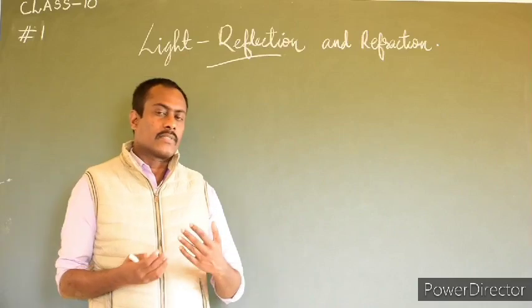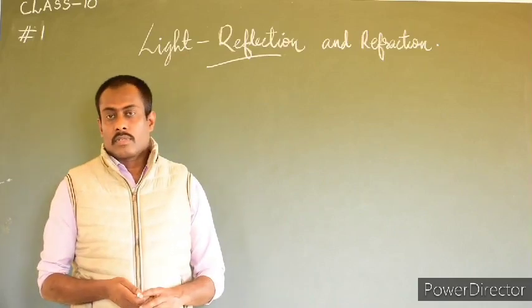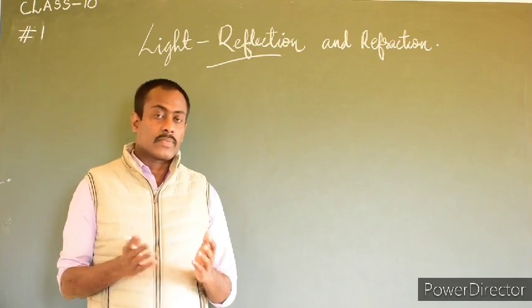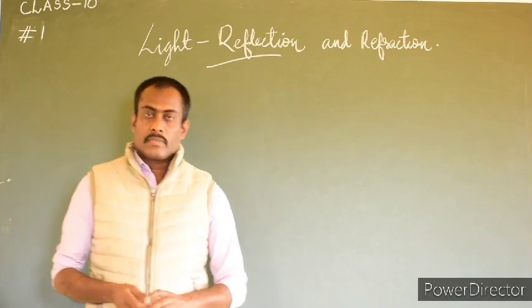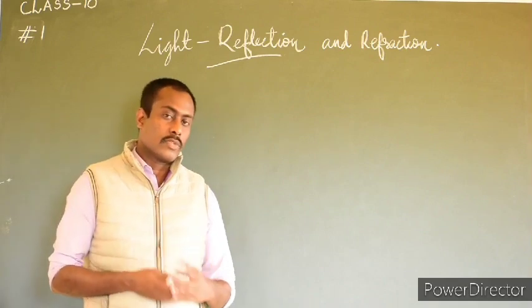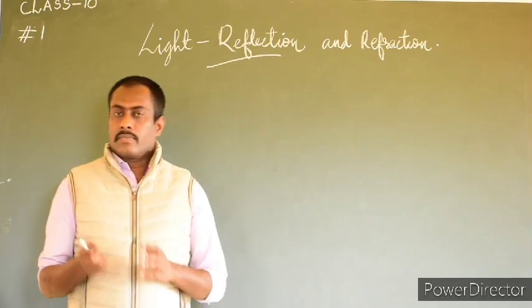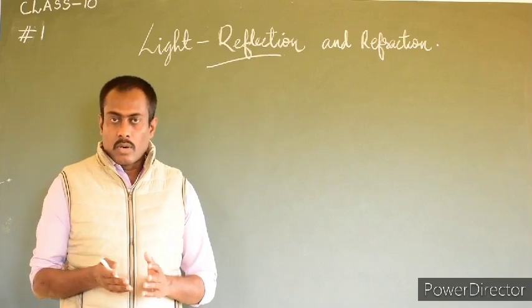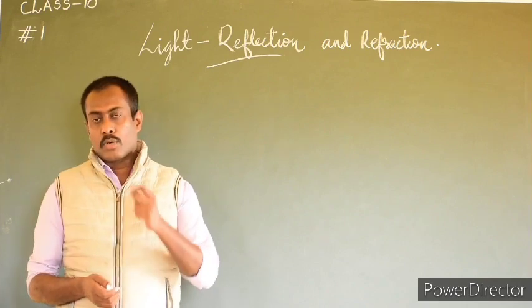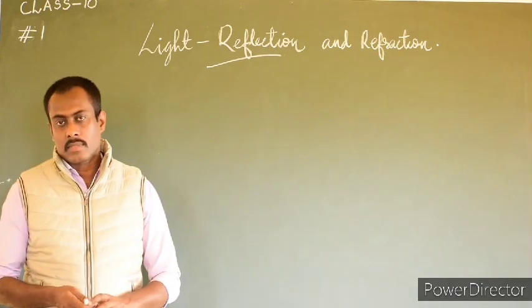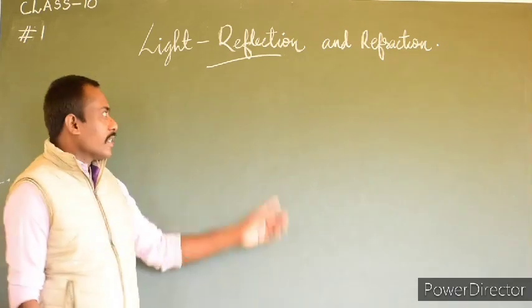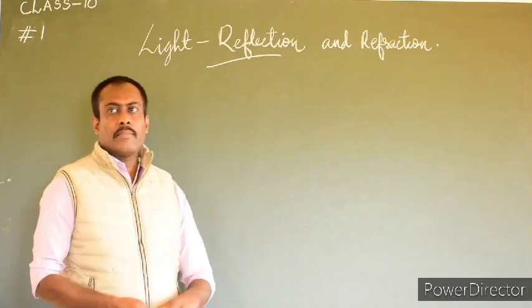The amount of light that reflects depends upon the smoothness of the surface, or how well the surface is polished. If the surface is highly polished, then the maximum amount of light will be reflected. And if the surface is dull or irregular, then the amount of light that reflects will be less.